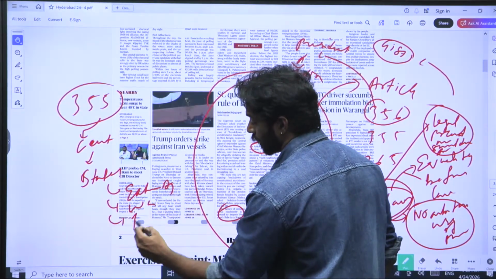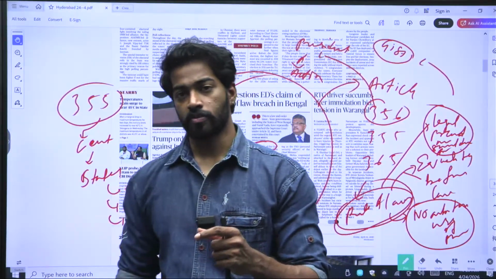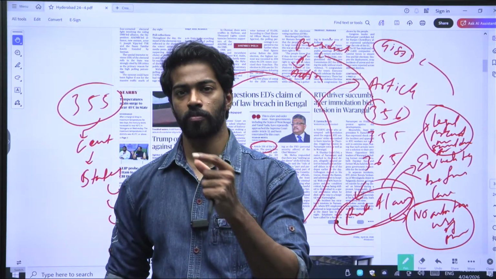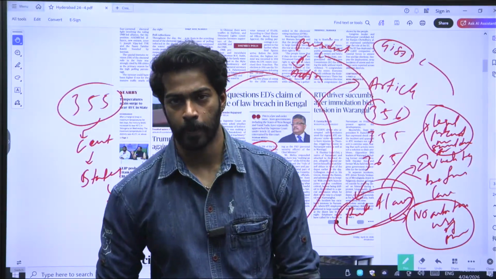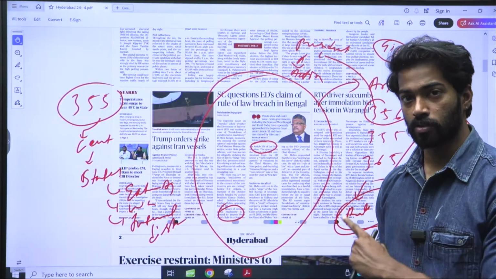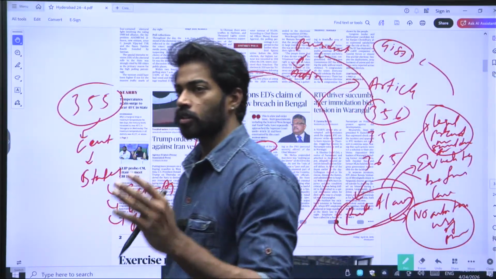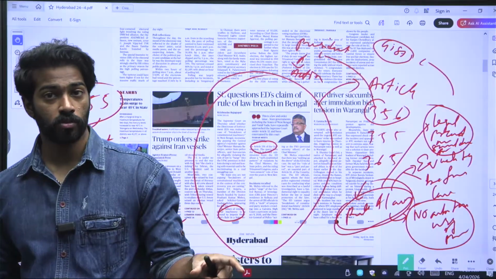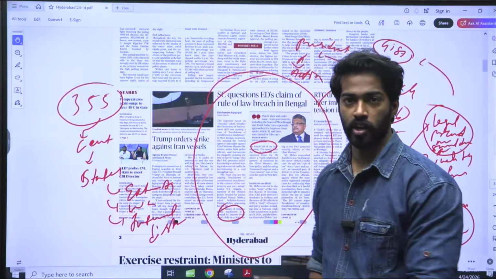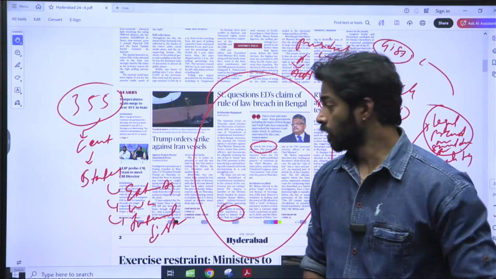If you remember, the term internal disturbance was removed from the Constitution of India, but it is not removed from Article 355. It was removed from Article 352 with the 44th Constitutional Amendment, but it was not removed from Article 355. So you might get a question in UPSC that the term internal disturbance is not present in the Constitution, but it is present in Article 355. You can go and check it once. Don't just remember this; these are all the aspects that UPSC might ask.